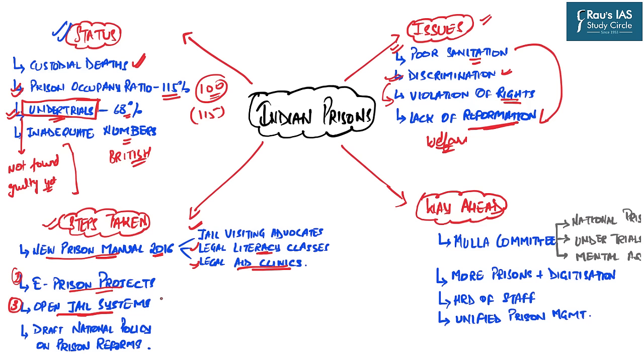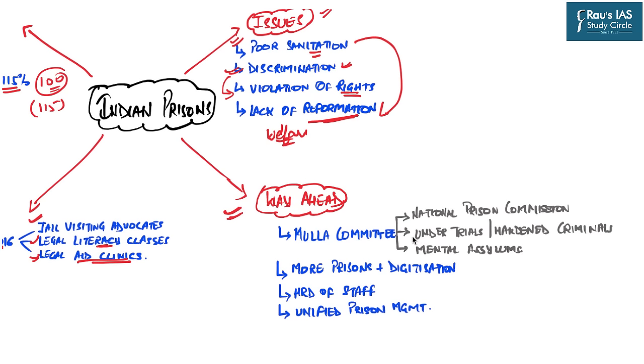of four walls. And the fourth important thing is that the government also came up with the draft national policy on prison reforms. But as we know, policies are better made on paper, but their implementation is a bigger challenge. In this regard, we should also know the way ahead in this scenario. The first is that the government must implement the recommendations provided by the Mulla Committee. According to this committee, there should be a single body named the National Prison Commission, which will be the overall coordinating body in order to reform all the prisons.